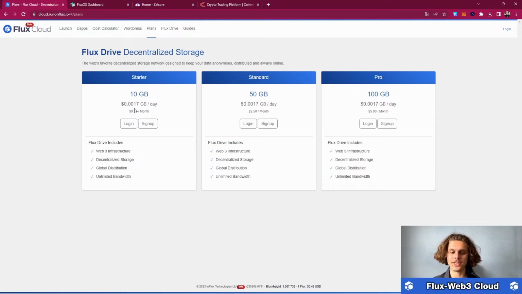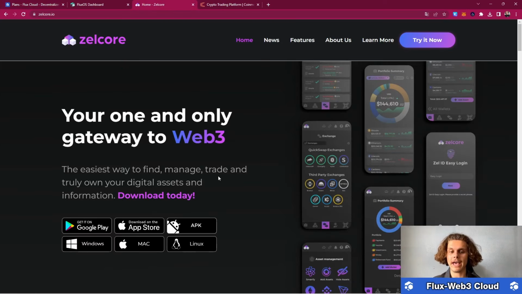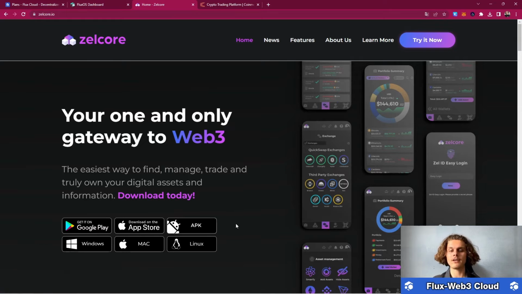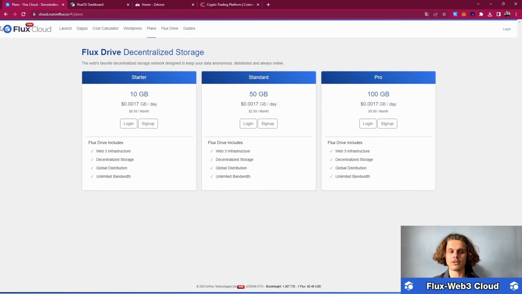But as said, we need to do a few things before we can buy ourselves the Flux Drive. For that, you'll have to download the Zelcore wallet. You can do that on mobile or on the computer. I'm going to demonstrate this on the computer right now, and at the end also show it to you on mobile. So if you're on the computer, just click on download and download the version you need. We need that wallet because we will also buy ourselves some Flux coins, and with those coins we will pay our Flux Drive subscription. And it is also not that difficult, so you'll definitely make it through.